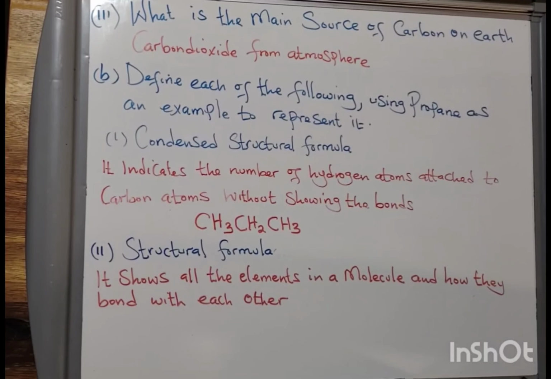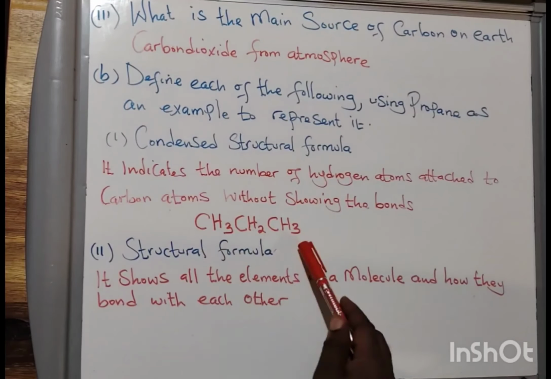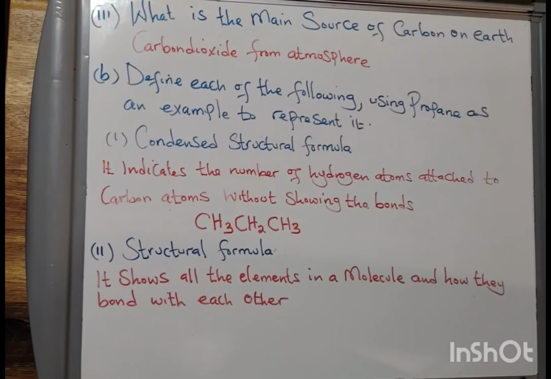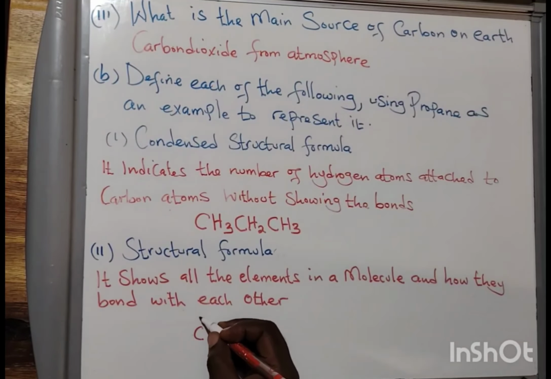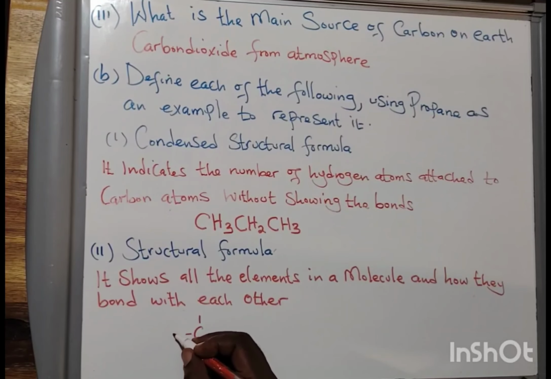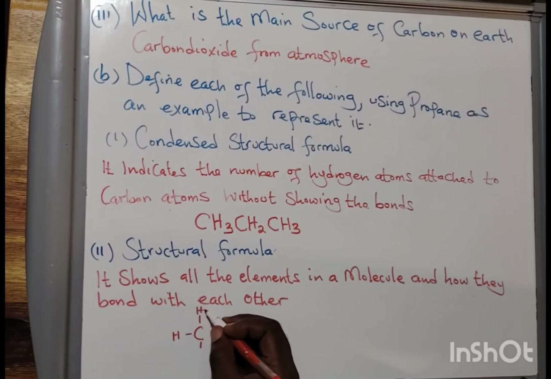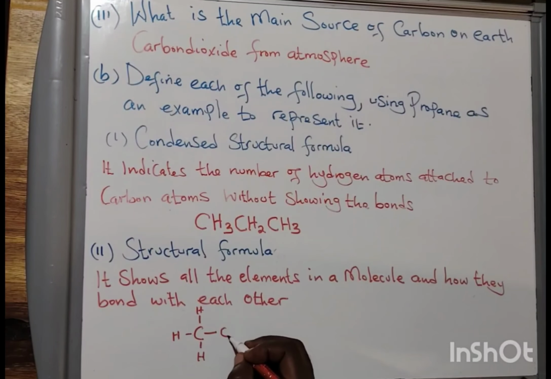So let us go back to our propane. We have the condensed structure here, but what does the condensed structure mean? It means that you have a carbon atom surrounded by 3 hydrogen atoms, attached to the next by a bond.